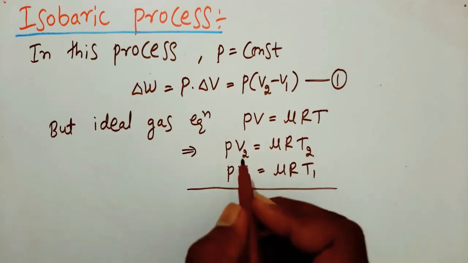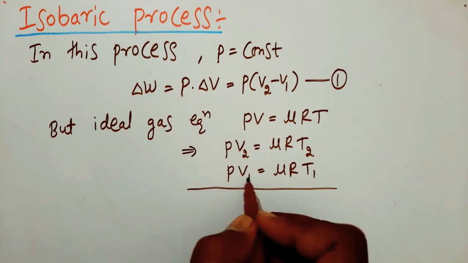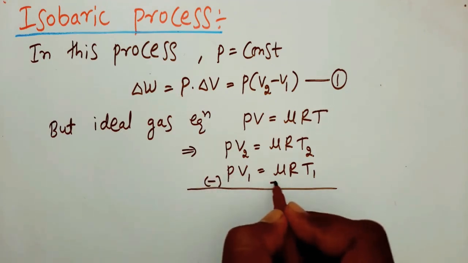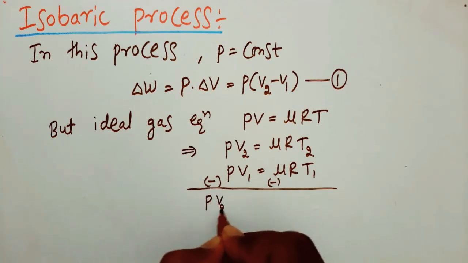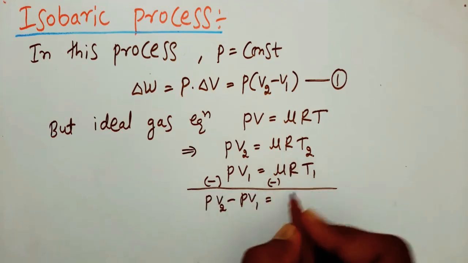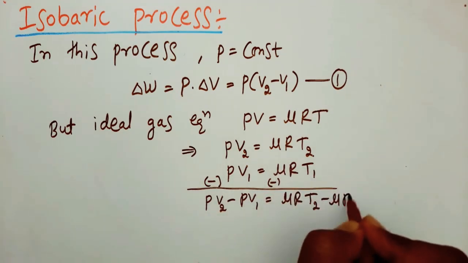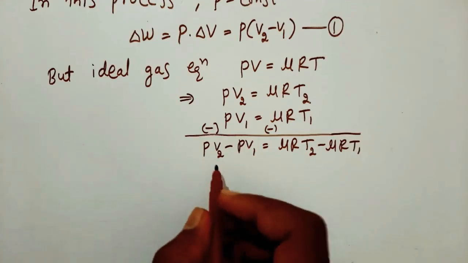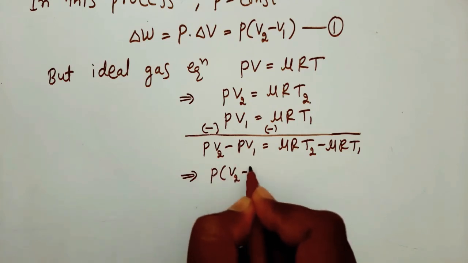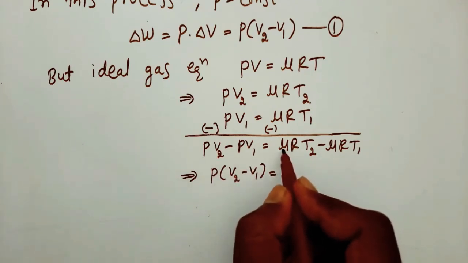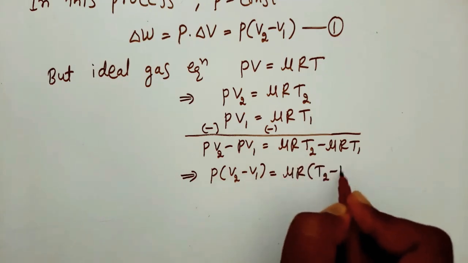So if we subtract, PV2 minus PV1 is equal to mu R T2 minus mu R T1. Take P common, that is P into V2 minus V1 is equal to, take mu R common, mu R into T2 minus T1.